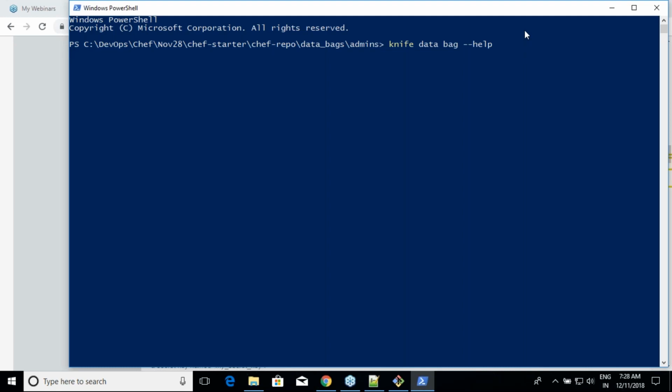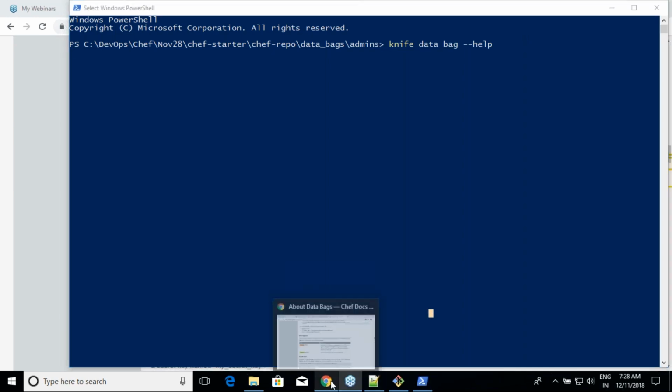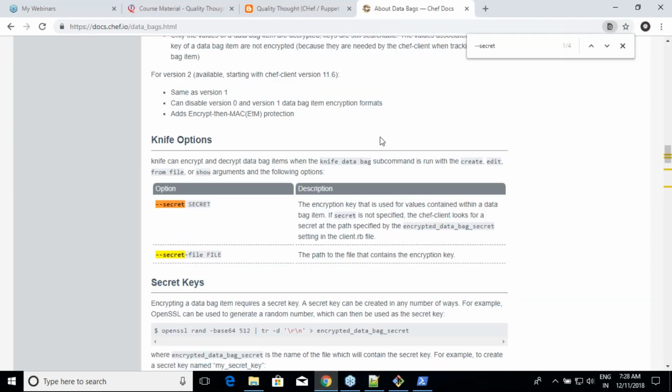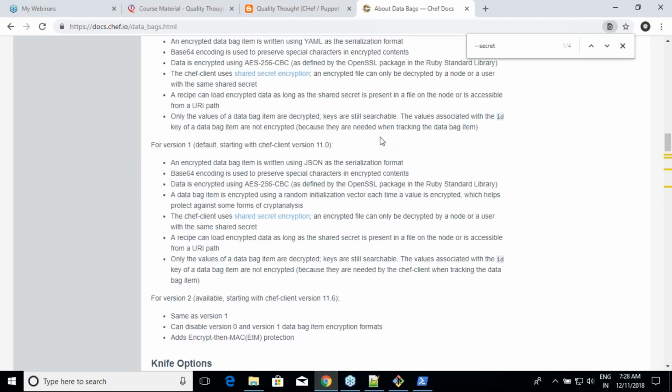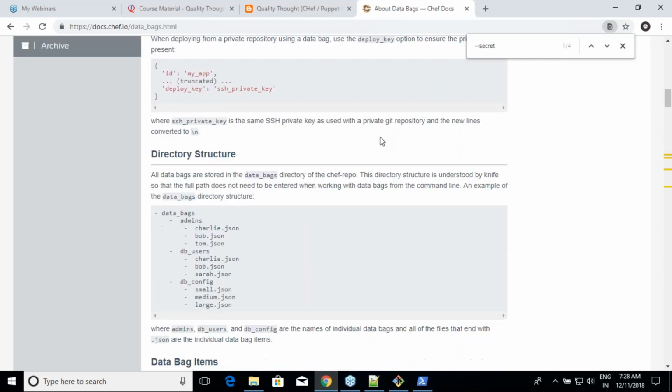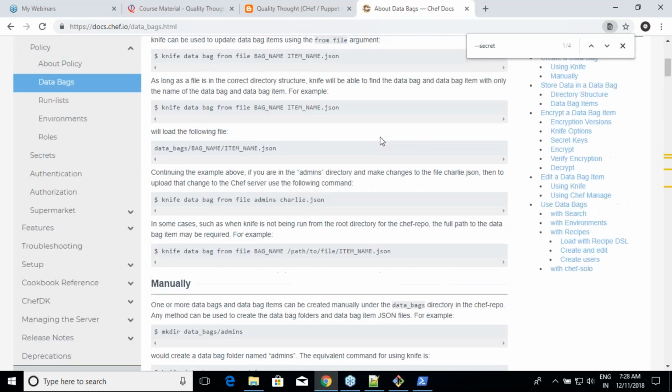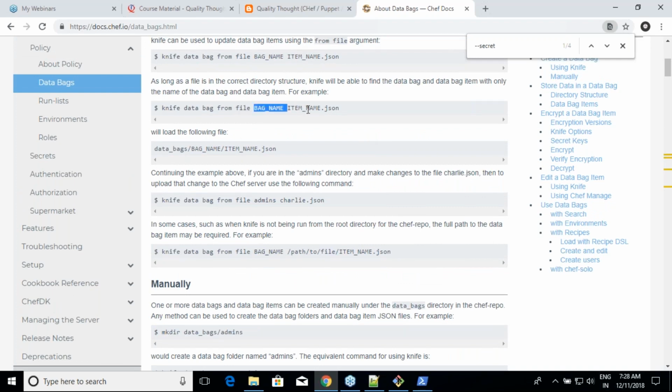Not all the people are using it, but still it is good that we understand this stuff. Yeah, I know still many people who write plain passwords in the files, and they don't give access to others. That's how many of the organizations are following it, but Chef has something towards it. Okay, let me open that. It's okay. We know what it is. We have used from file already, right? The command looks something like this: knife data bag from file, whatever is your bag name and whatever is your file's name.